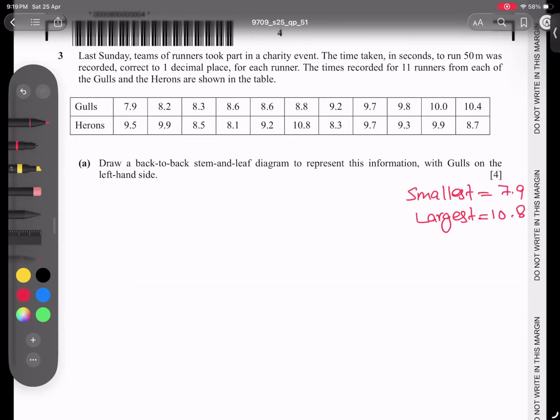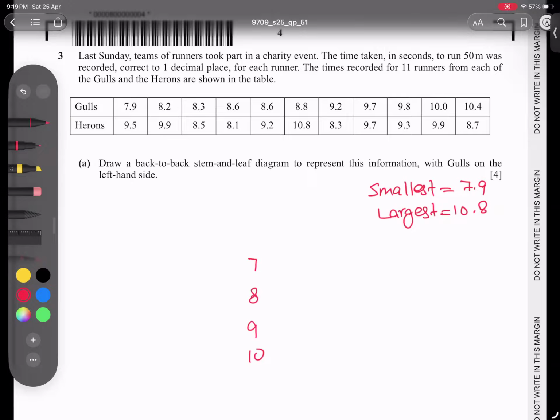What do we do, students, in this kind of situation? We always leave one digit on the right side, so the stems run from 7 to 10. So we'll take 7 to 10 only. Let's start: 7, 8, 9, and 10. So 7 to 10.